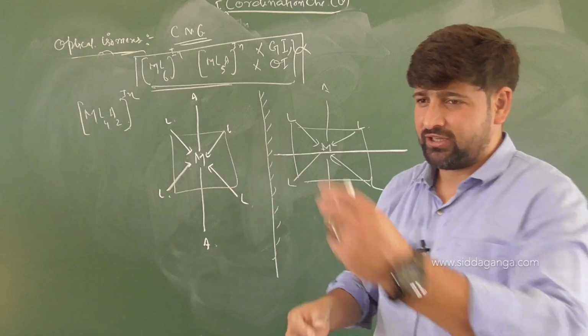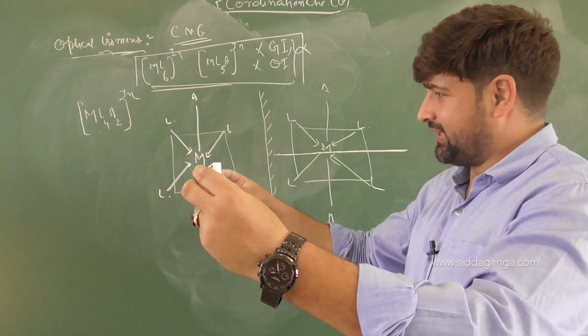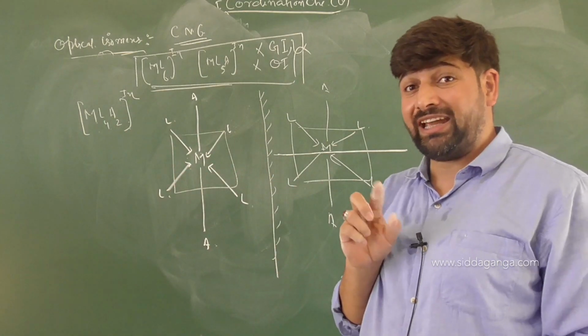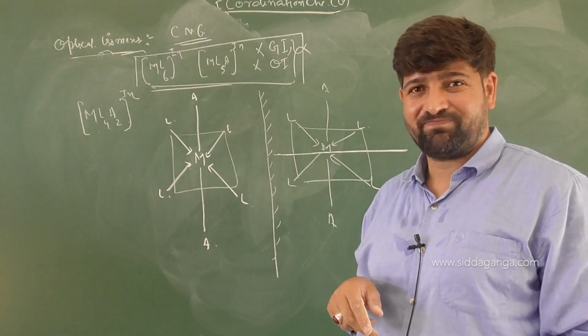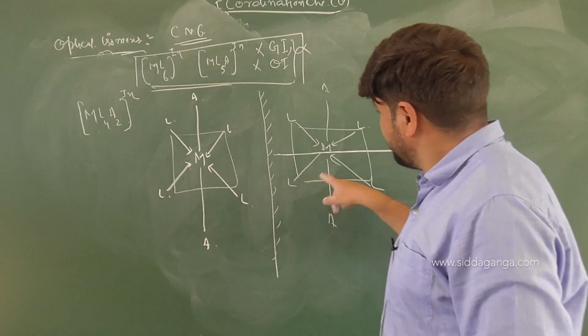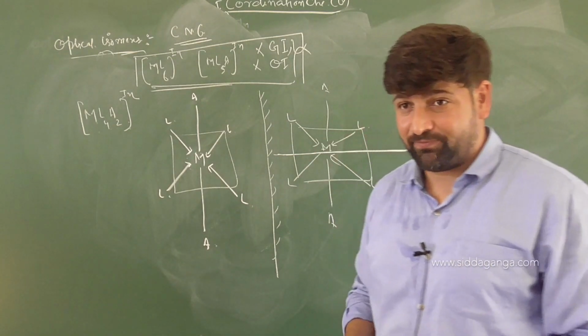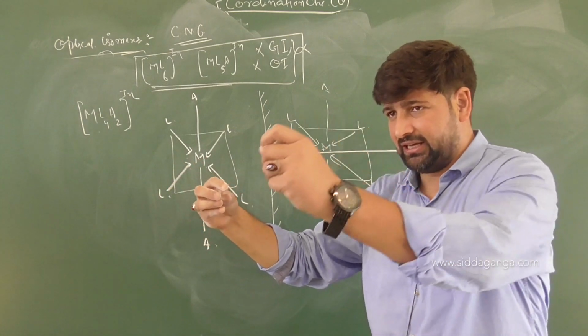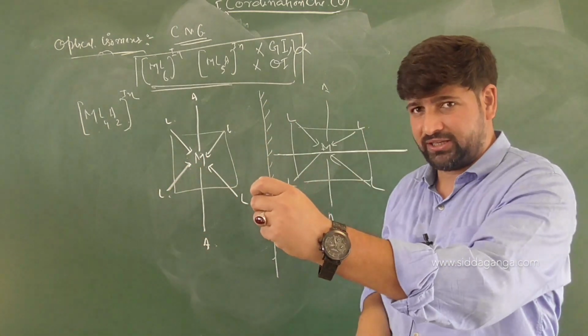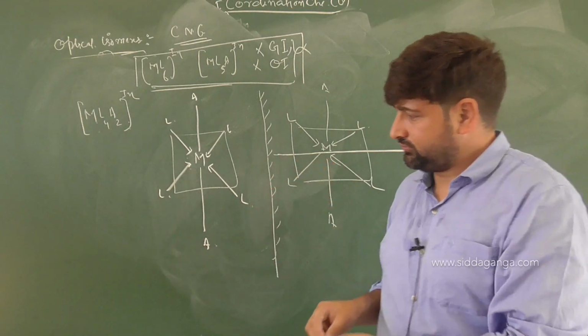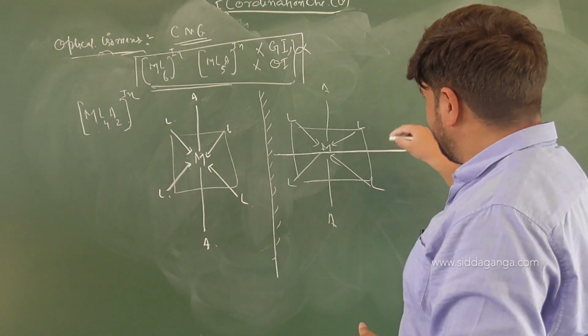I got half here, half here, half here, half here, full here, full here. This is an ML6 type of complex. Now if you have these two ligands, L, L, L, L, above it A, below it A. Clear or not? So you got what here, three-dimensionally?